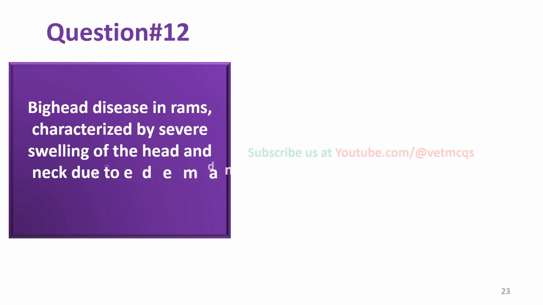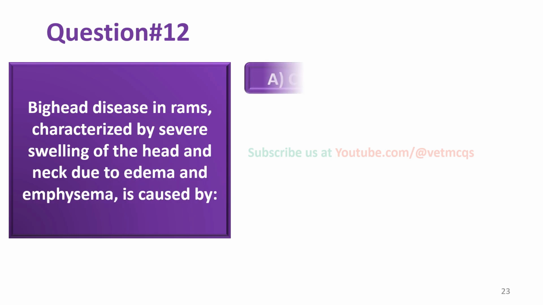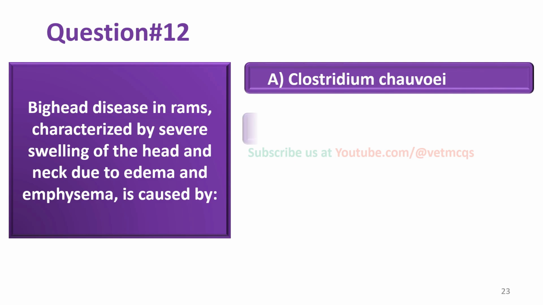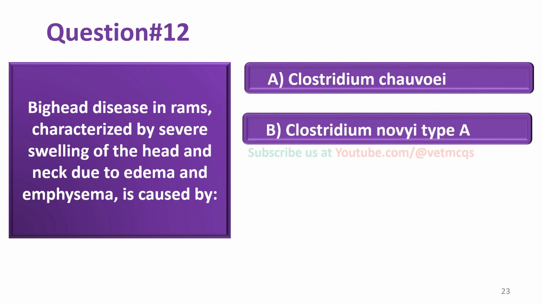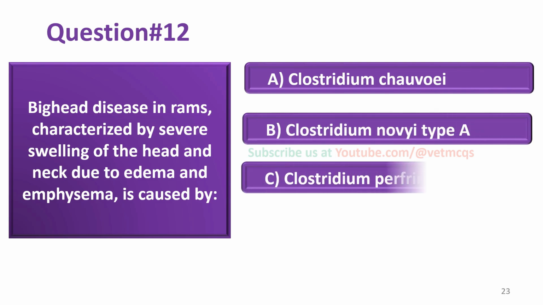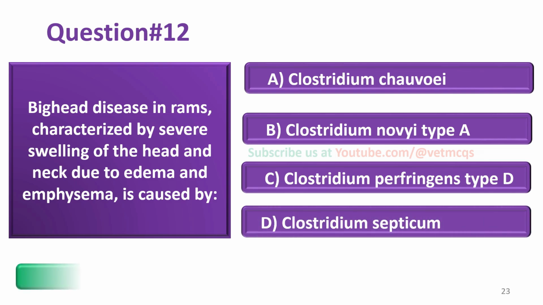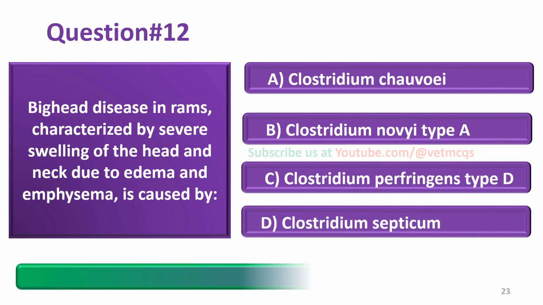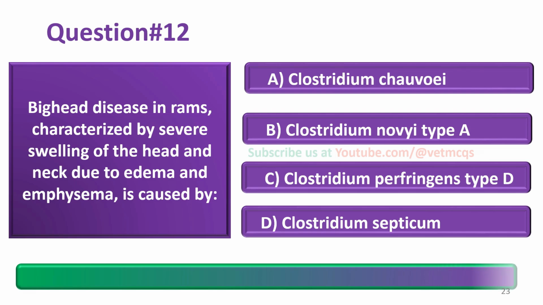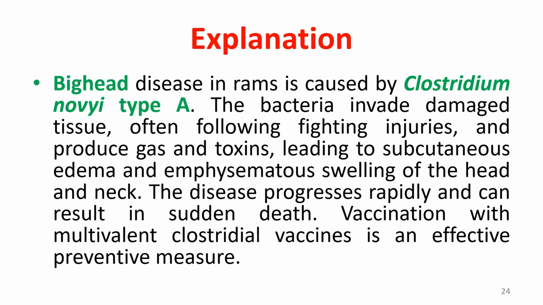Big head disease in rams, characterized by severe swelling of the head and neck due to edema and emphysema, is caused by Clostridium chauvoei, Clostridium novyi type A, Clostridium perfringens type D, Clostridium septicum. And the correct answer is option B, that is Clostridium novyi type A.